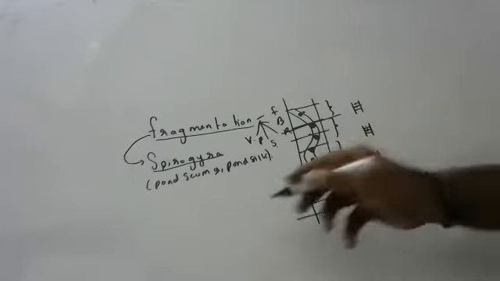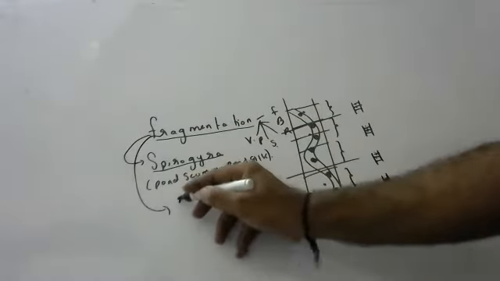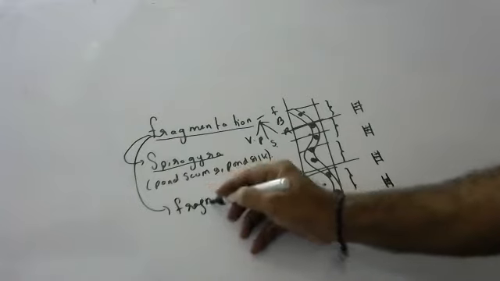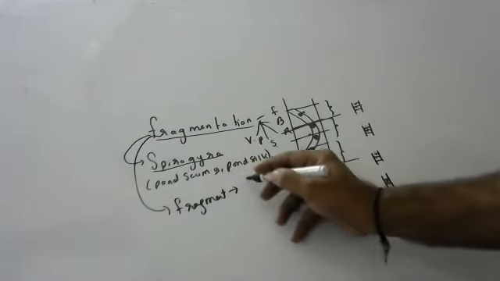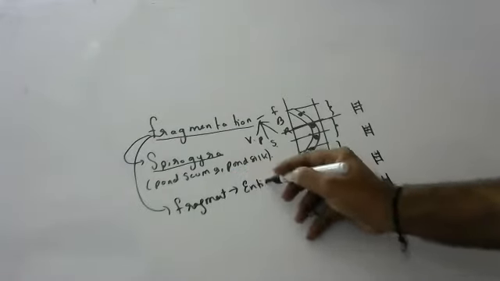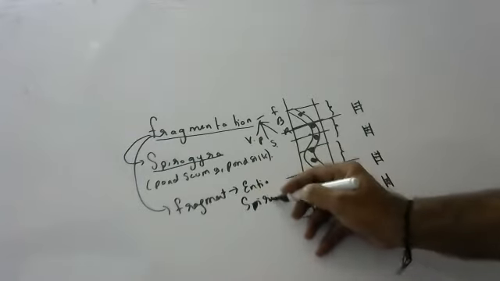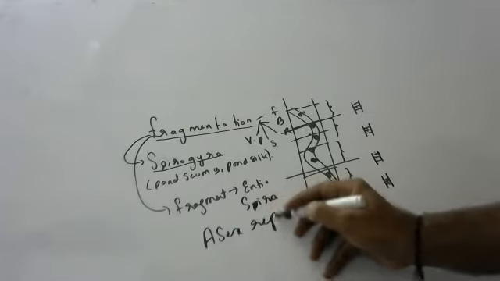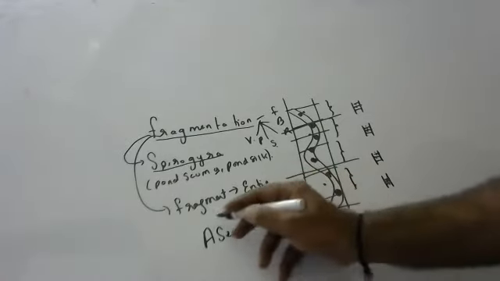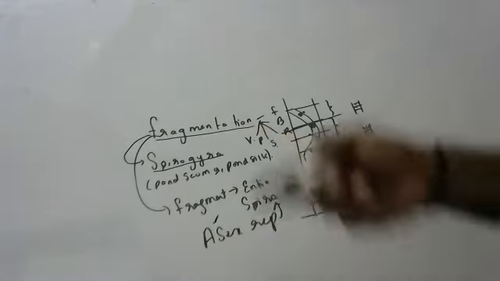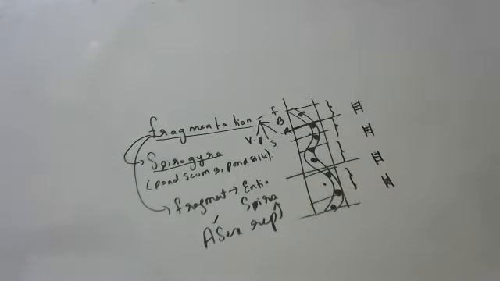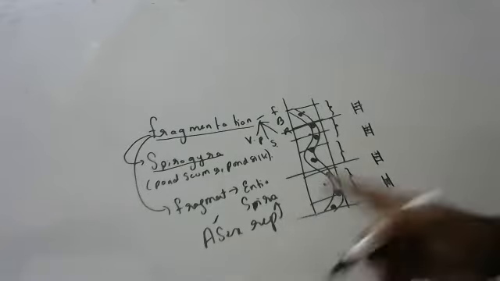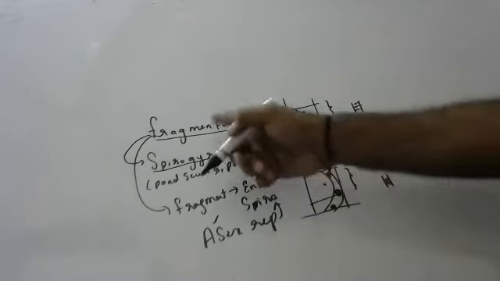So each fragment of a Spirogyra can give rise to an entire Spirogyra. A new organism is coming. That's why it is called asexual reproduction. Reproduction means a new organism is coming. Asexual because a single organism is involved. Actually, sexual reproduction occurs in Spirogyra by conjugation, children, which you study in higher classes, 11th and 12th. But in 10th class, asexual reproduction in Spirogyra occurs by fragmentation.